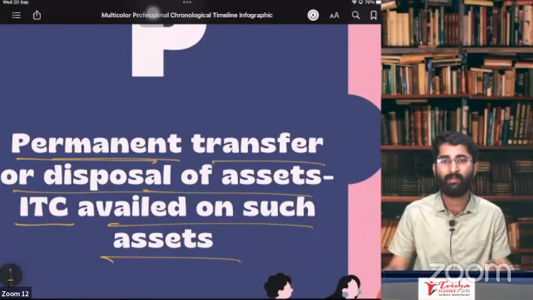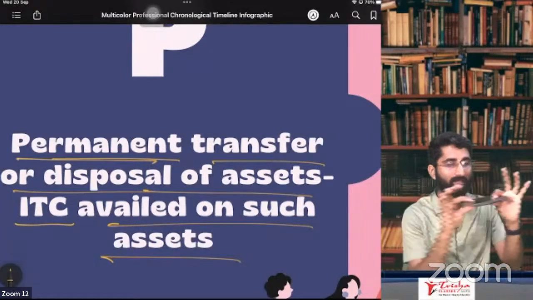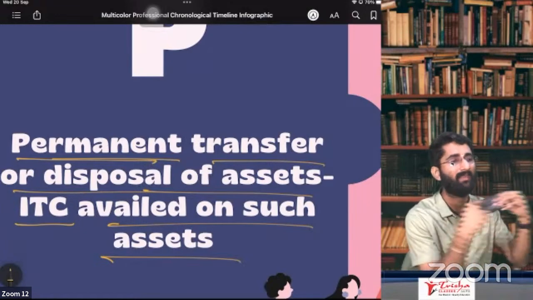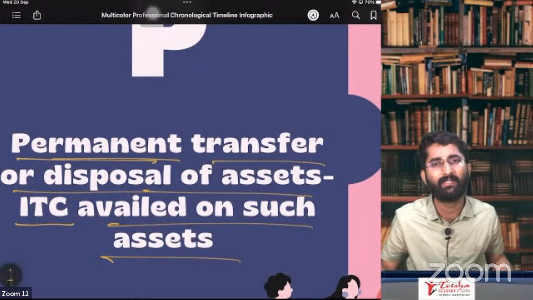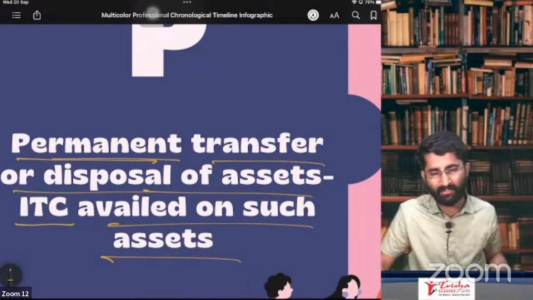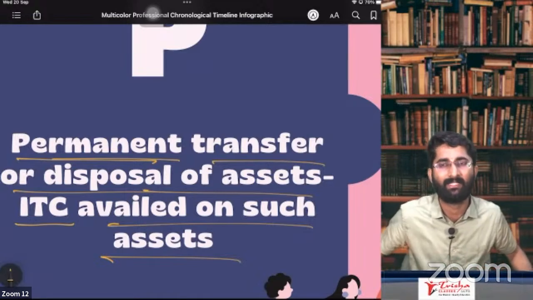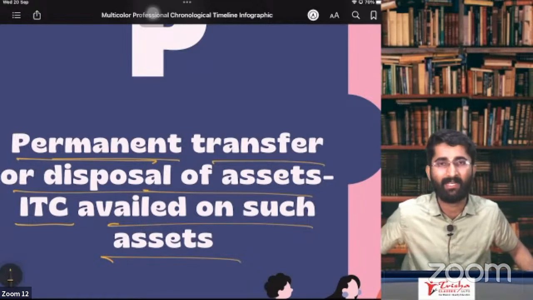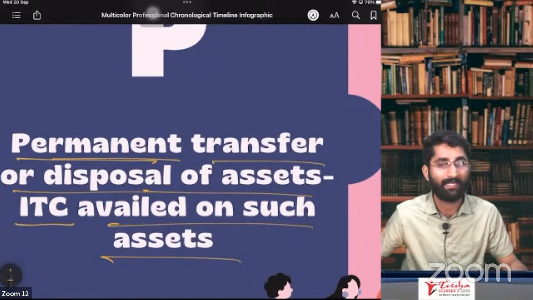Permanent transfer. Example, I have purchased this asset. I am not selling this asset. I am giving this away free. There is no consideration on this. Then will it be considered as supply? Yes. It will be considered as supply only if I have taken ITC on this.